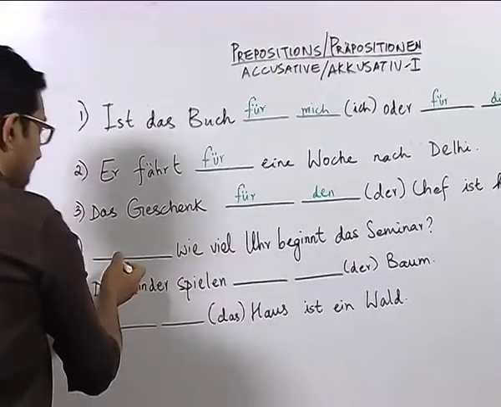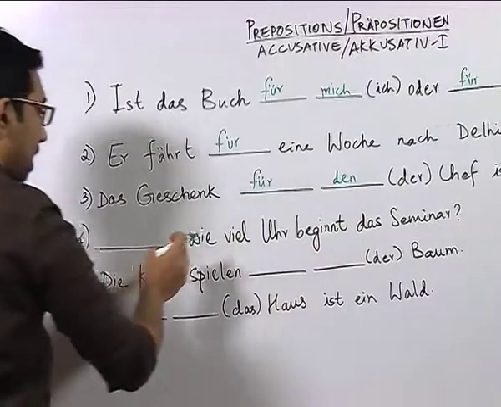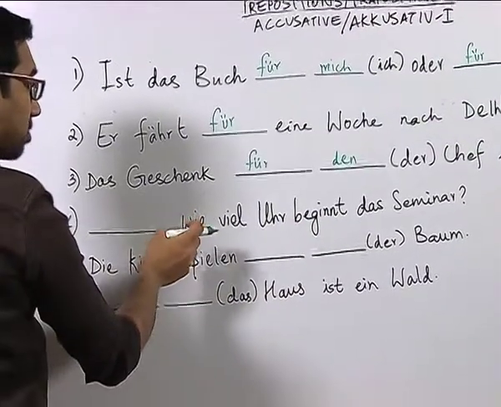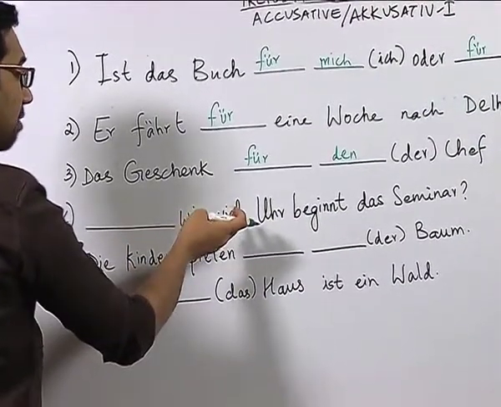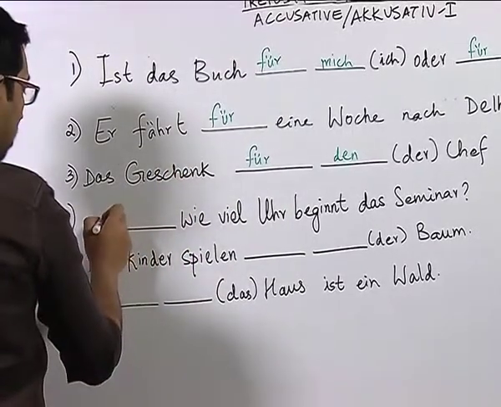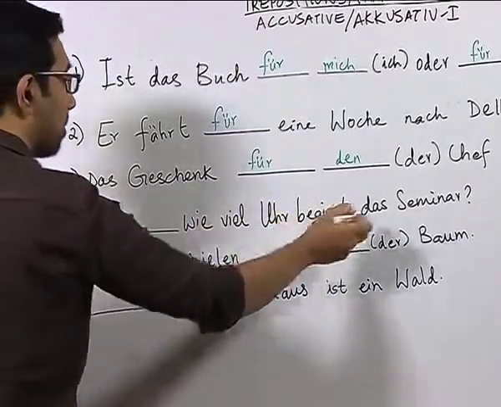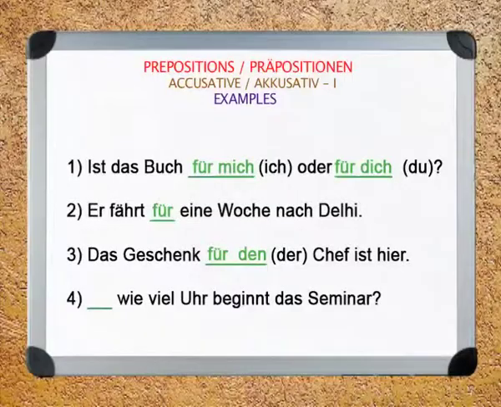Now, if you look at this sentence, you know that it is a question, and you are already familiar with the structure, because it is asking for time, and you know that to say time we usually use the preposition in German. Wie viel Uhr beginnt das Seminar.